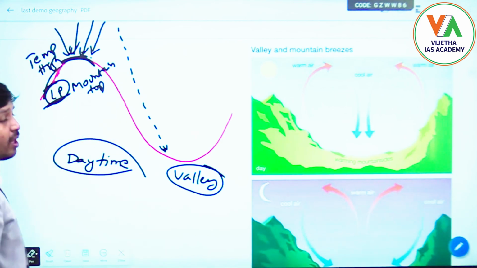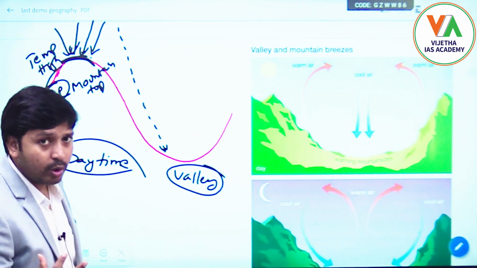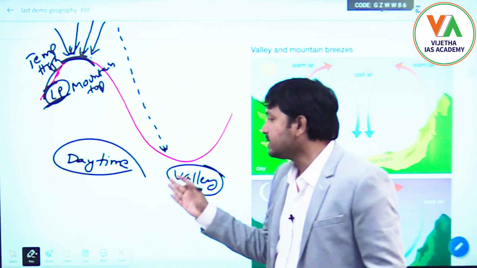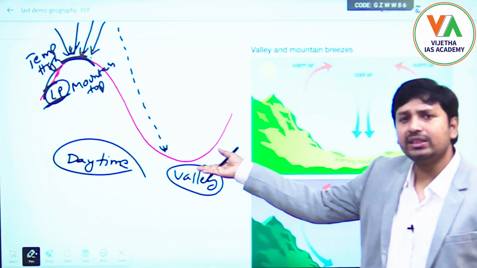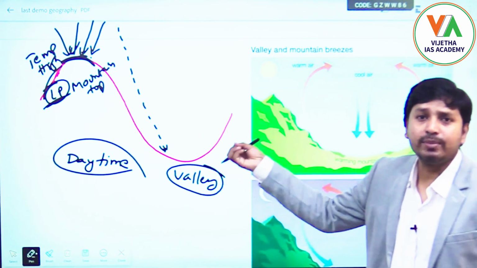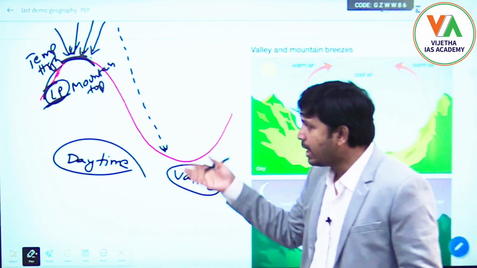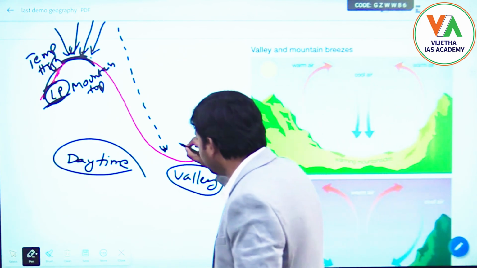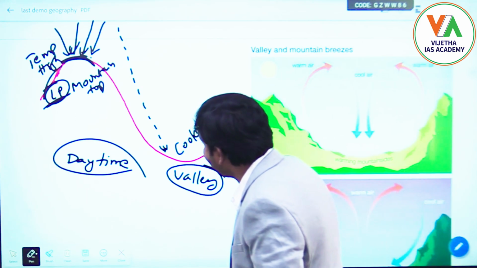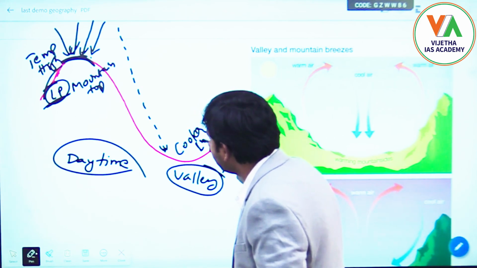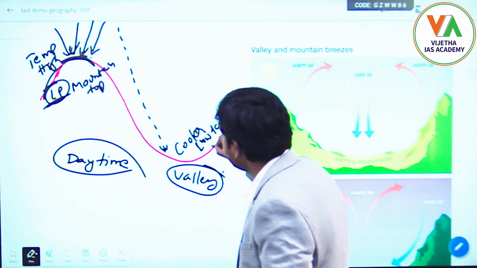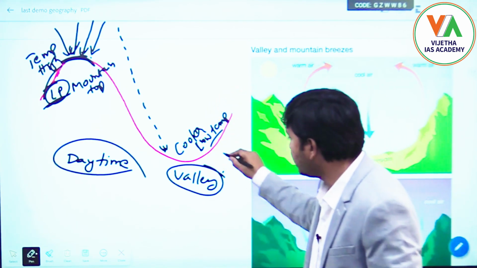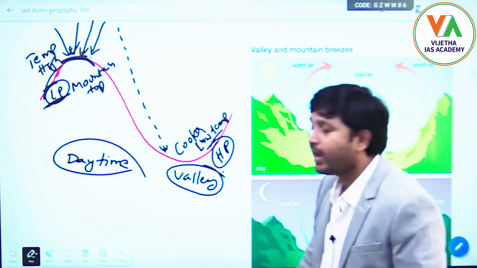Remember, the pressure on the mountain top will become low during daytime. But if you compare to the mountain top, in the valley the sun's rays will not reach to this depth at that faster rate. So relative to that, the temperature will be a little bit cooler here. Cooler means low temperature. Once the temperature is low, we know the pressure will be high or low? It will be high pressure.